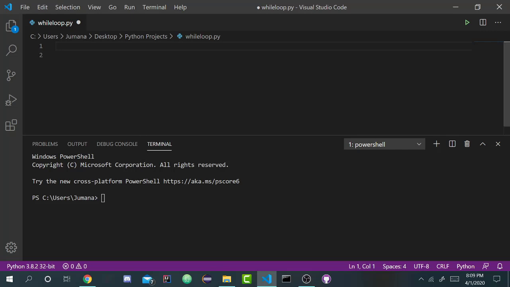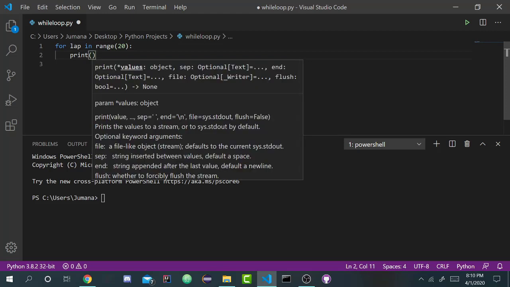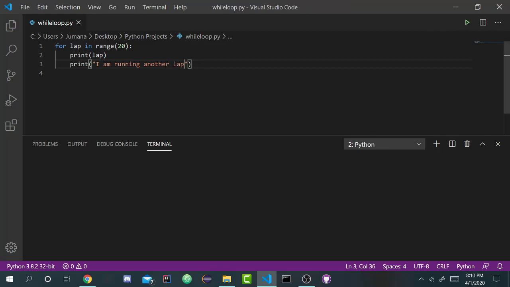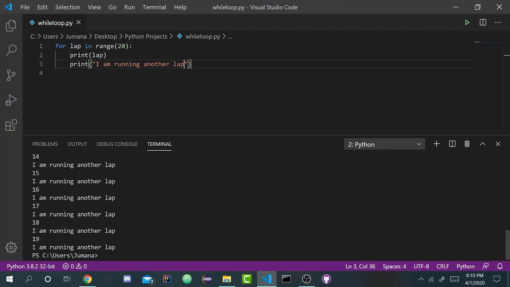So basically you would say for, and then a variable, lap, in range 20. I want to print that I actually ran the lap: I am running a lap, running another lap. When you run this, it's going to execute 20 times, starting from 0, so it's going to end at 19, because it starts from 0. As expected.